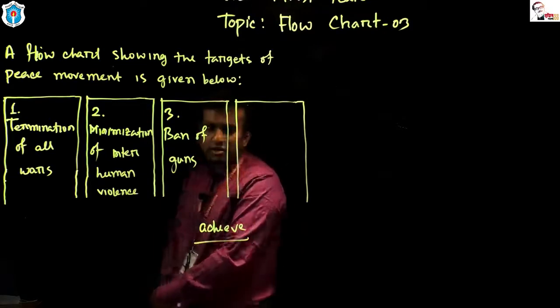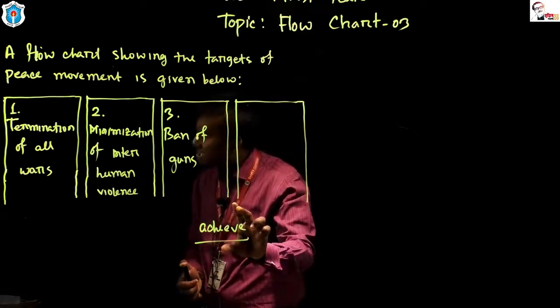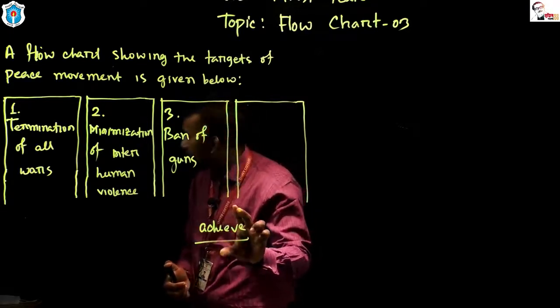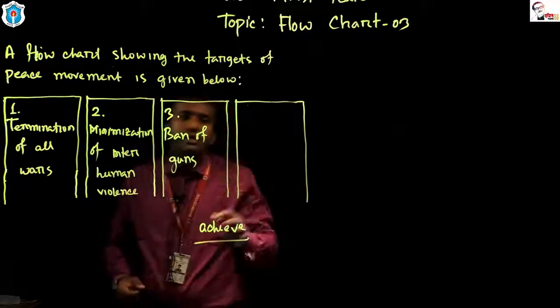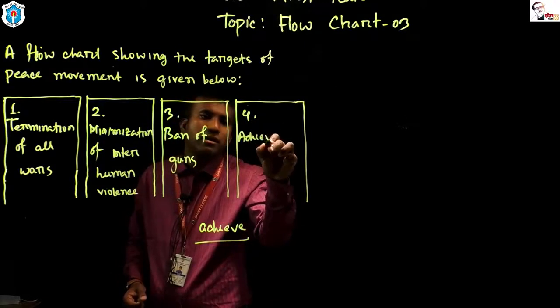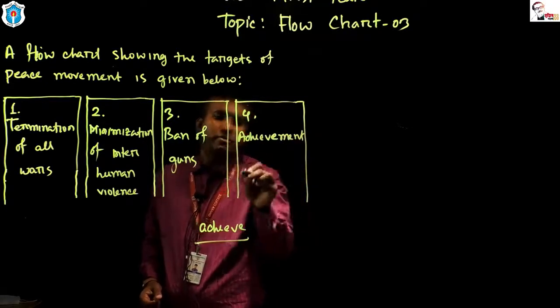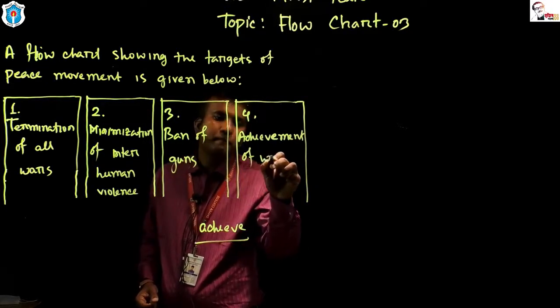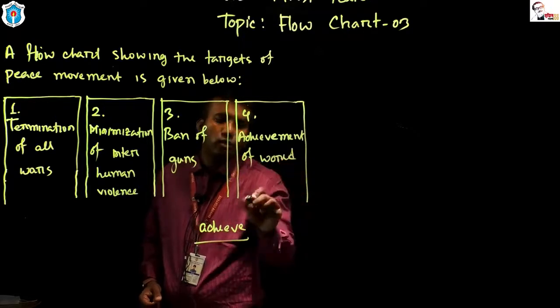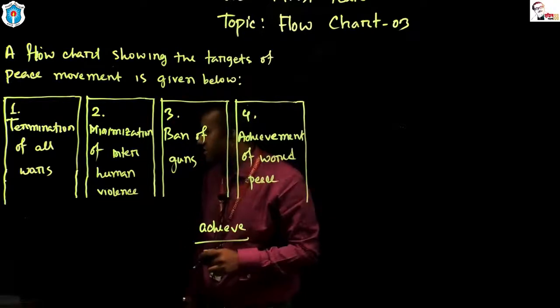Okay, got it. So, I shouldn't use achieve, I shouldn't use to achieve, I shouldn't use achieving. I should use, number 4, achievement of world peace. This is our fourth answer.